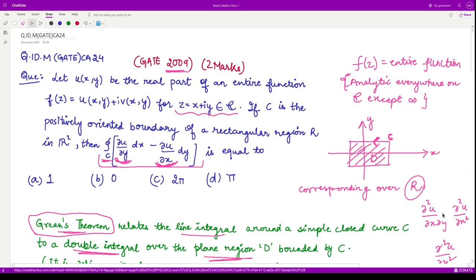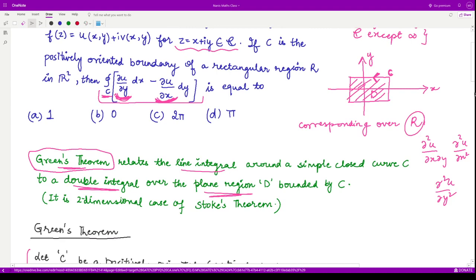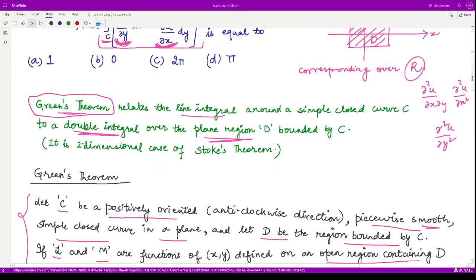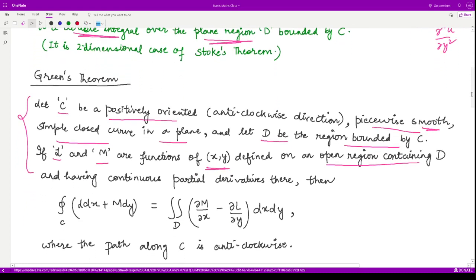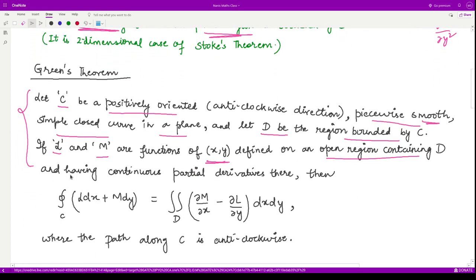Why is this so? Because our function is analytic, that means this part and this part, they are analytic as well. And if a function is analytic, then the derivatives of all orders are continuous. So here we are saying it should have continuous partial derivatives in that particular region D.